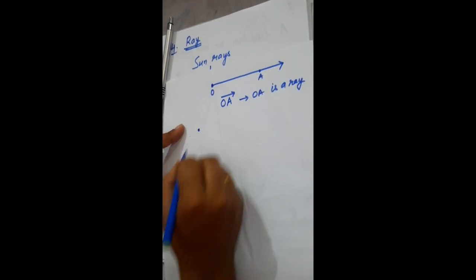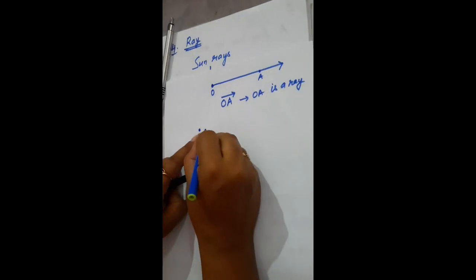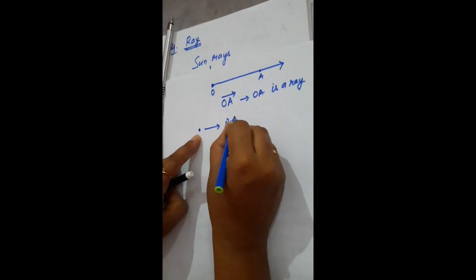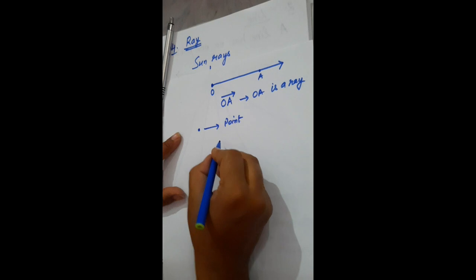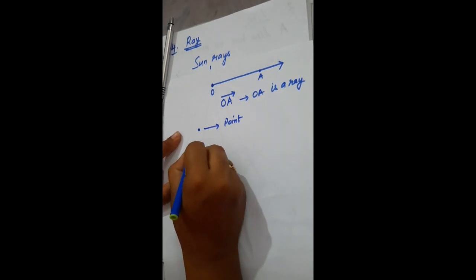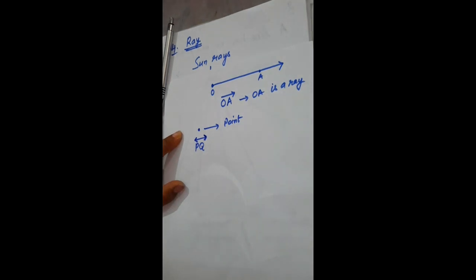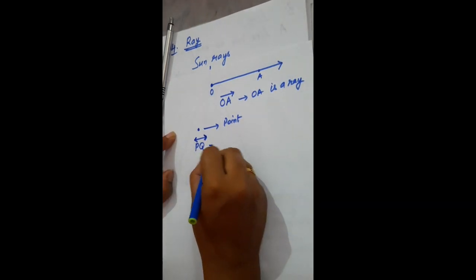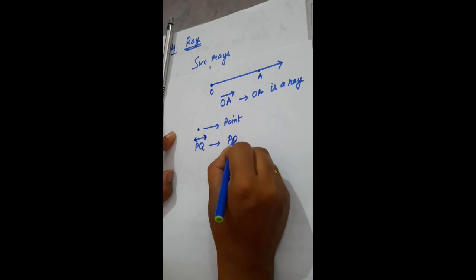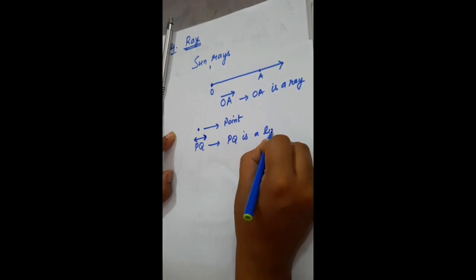First we did point. This indicates point. Then next we did line. If I write PQ and I put the symbol over it, two arrowheads in opposite directions, then this indicates PQ is a line.